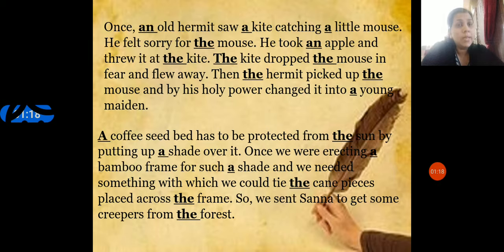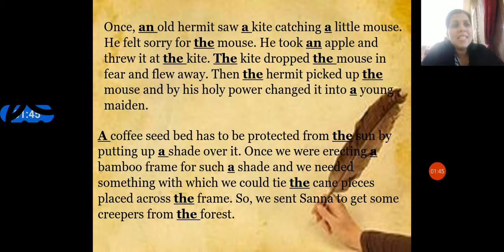Once an old hermit saw a kite catching a little mouse. He felt sorry for the mouse. He took an apple and threw it at the kite. The kite dropped the mouse in fear and flew away. Then the hermit picked up the mouse and by his holy power changed it into a young maiden.